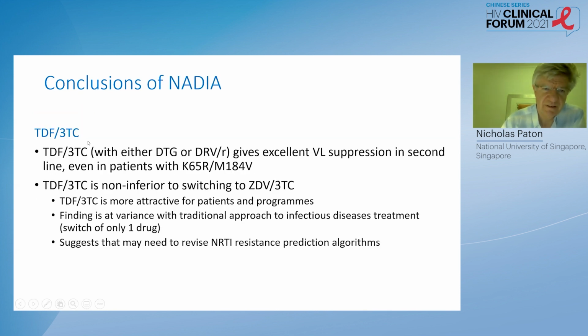And as far as tenofovir and 3TC is concerned, with either dolutegravir or darunavir, you get excellent viral suppression in second line, even with patients who've got a K65R or 184V mutation or both. And it's non-inferior to switching to zidovudine and 3TC.